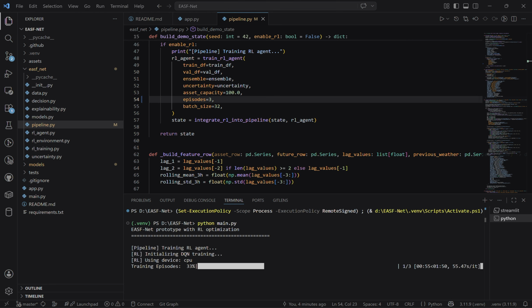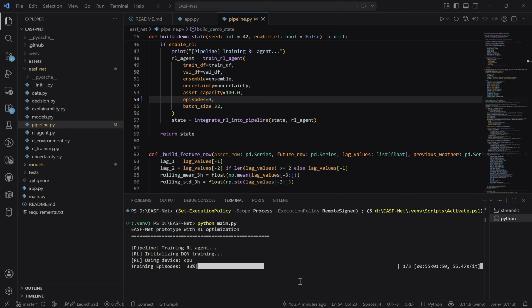So as we run this demo, I have made a small change. I had reduced the reinforcement learning training from 50 to 3 in terms of its episode number. And this keeps the full workflow visible and makes the demo fast.